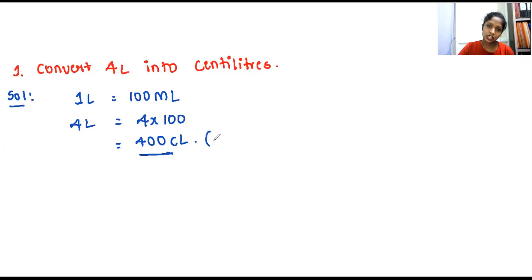400 CL is equal to centiliter. For only this part I'm writing. From the next class onwards, you have to know what is CL, what is HM, what is TL, everything. Okay. Yes, now you can chat with me. Complete it soon.